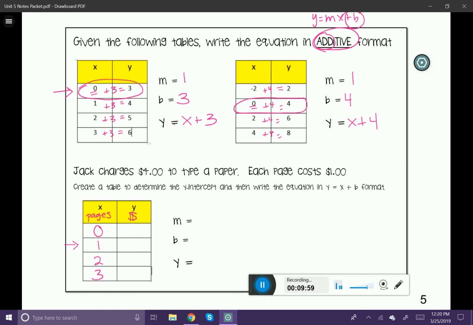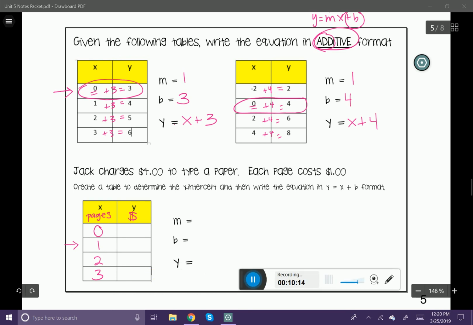Let's start with this one right here. What if I had one page? What if I had Jack type up one page for me? Well, not only is he going to charge me for the page itself, but he's also going to charge me for the paper, right? So you can see that if he charges me $1 for each page, well, that's on top of his original flat fee, we might call it. So if we were to take $4 plus 1, that's going to give me $5. What about 2 pages? He's going to charge me that flat fee of $4 plus 2 more additional dollars, one for each page. That's going to give me 6. What about 3?